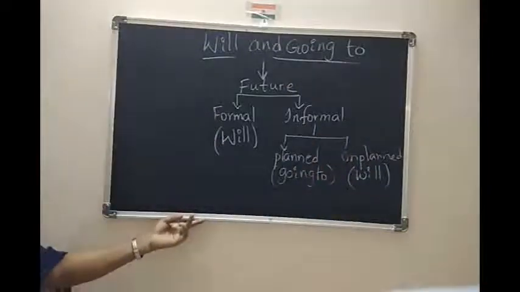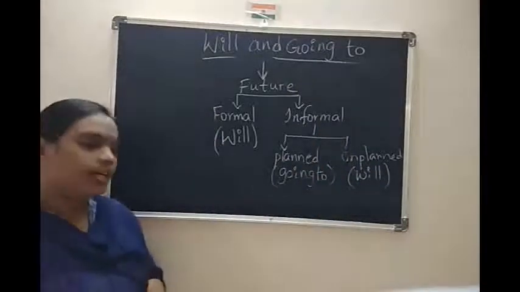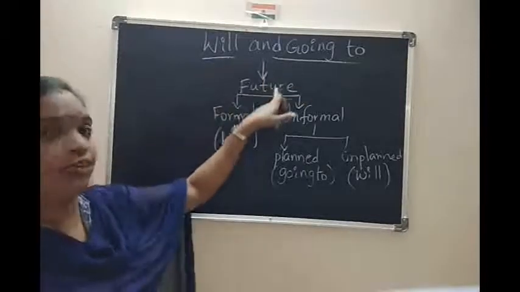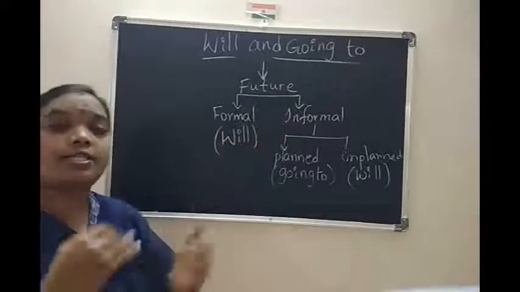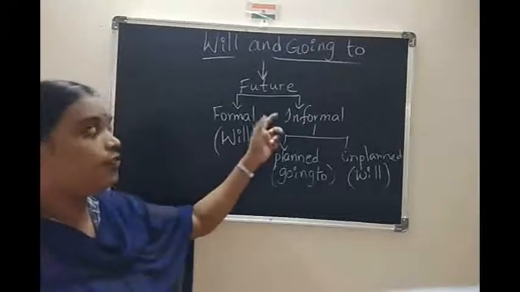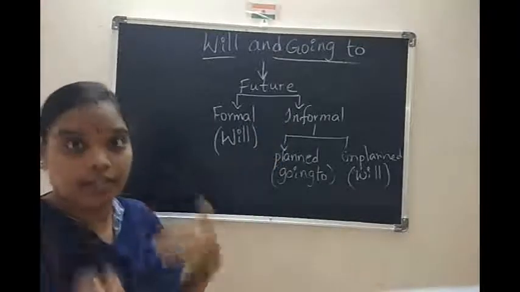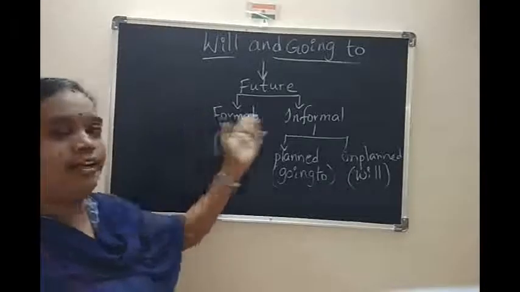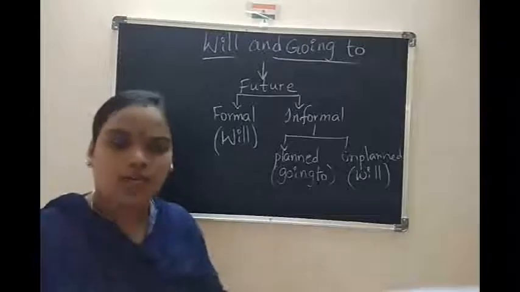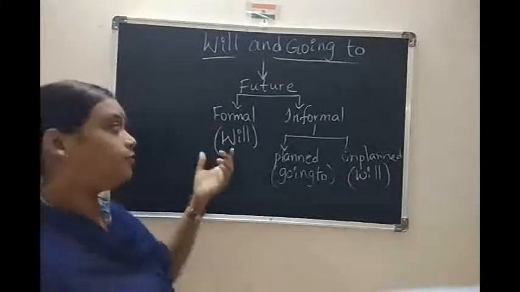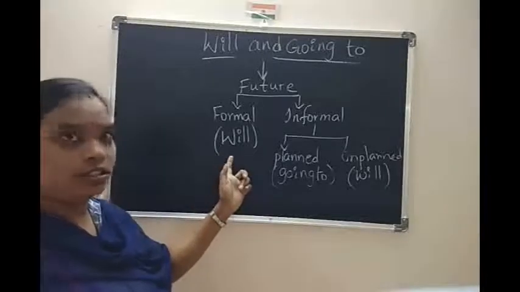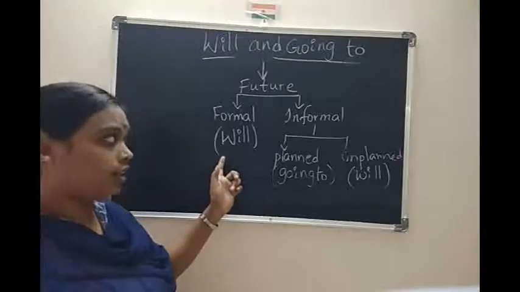So, what is the difference between planned and unplanned? Let me explain. We are using will and going to in future tense. In any tense we can express our views in two ways, but here we are talking about future. In the formal way, we can use the word will; there is no doubt at all in this.